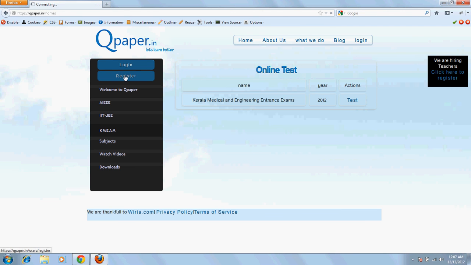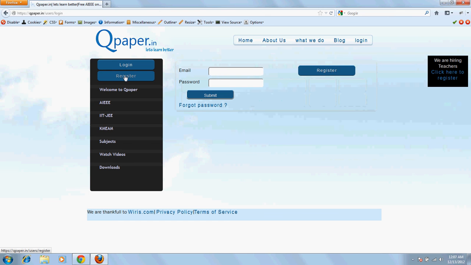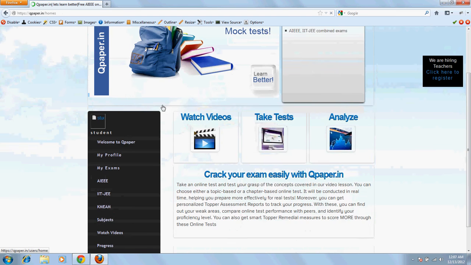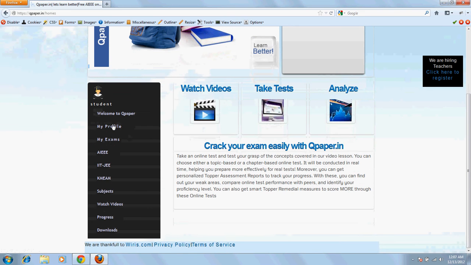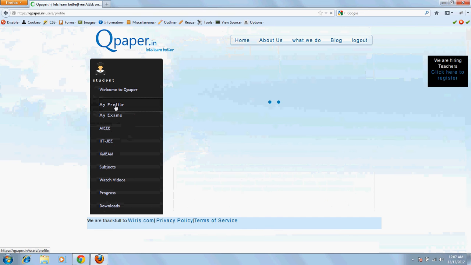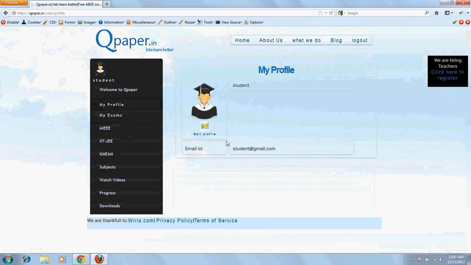Once a student has registered into our site, or if he's already registered, he can log into the site. So I have just created a login called student, and I'll just log in as student. Once he's logged into the site as student, he has his personal profile, which is my profile. He can see his details over here.